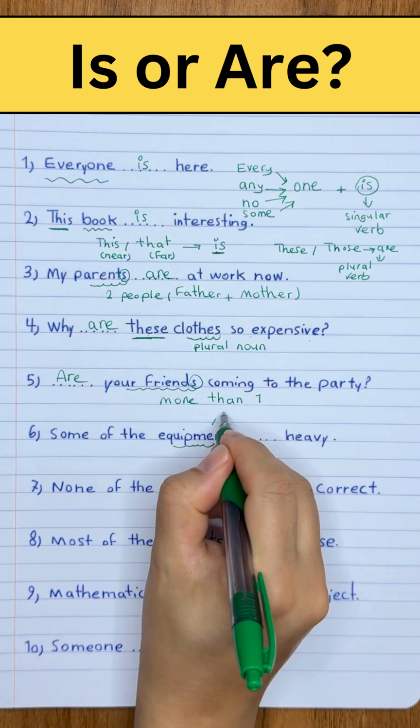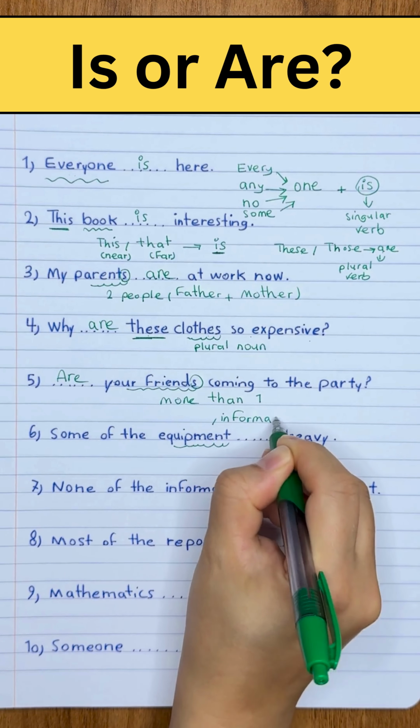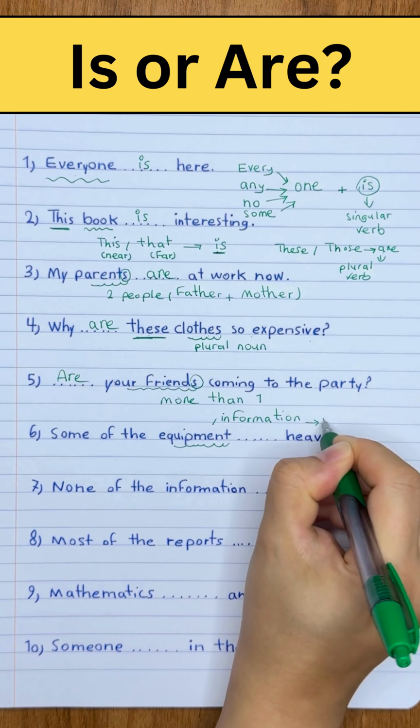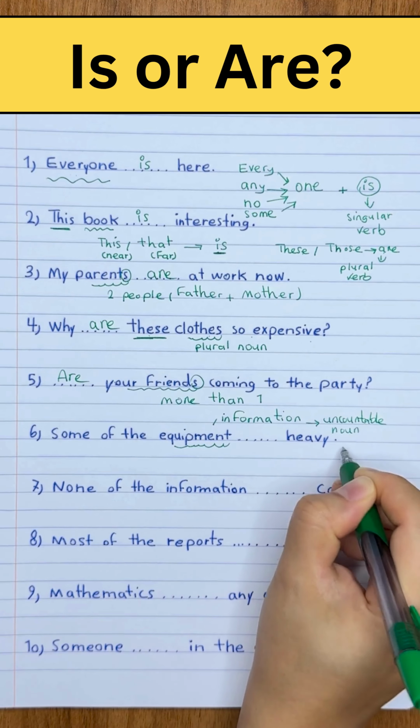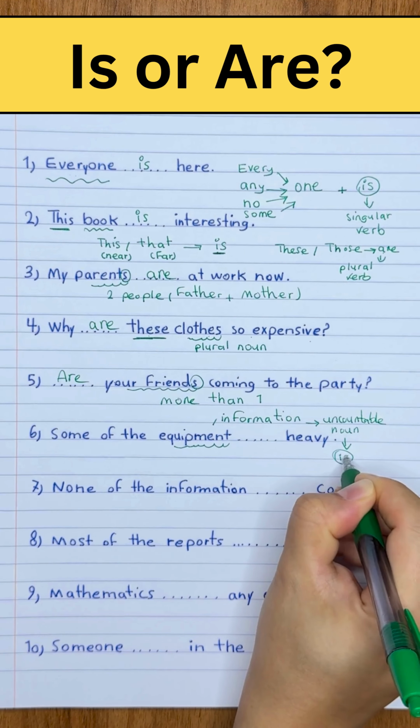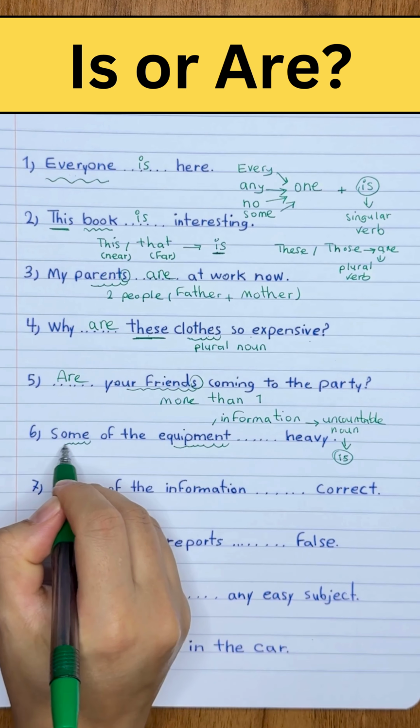Here it's very interesting. Equipment, like information, you have to know that it's an uncountable noun. The thing that you have to remember is we must use a singular verb with an uncountable noun.